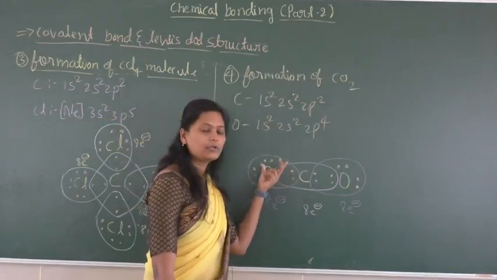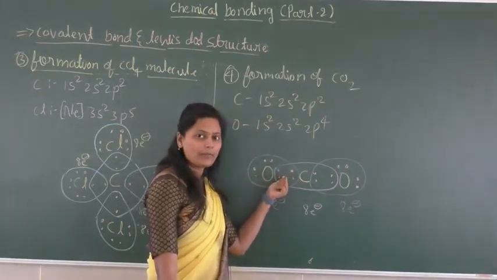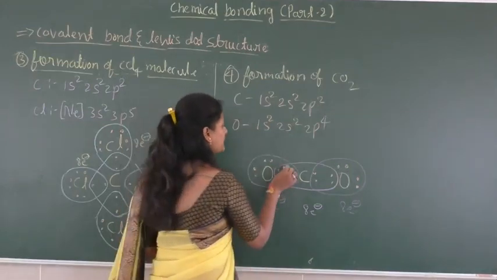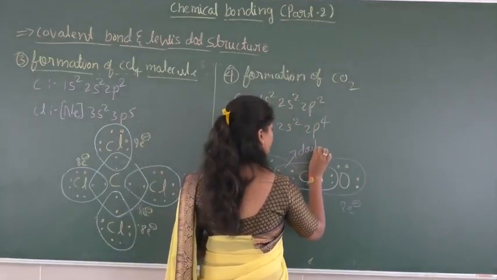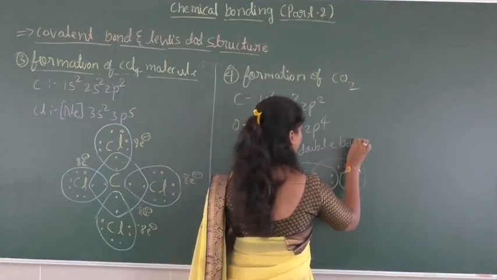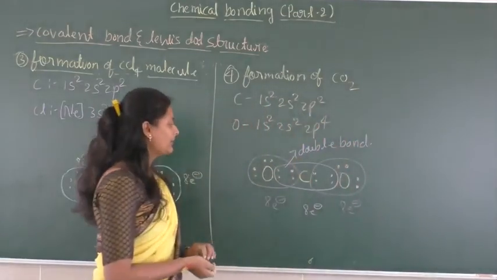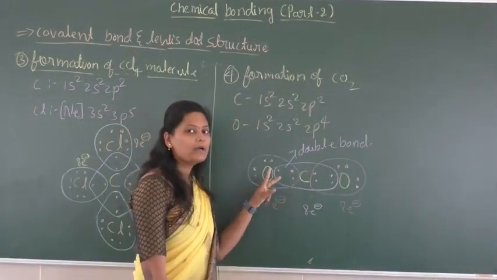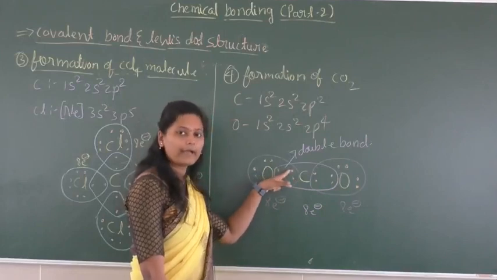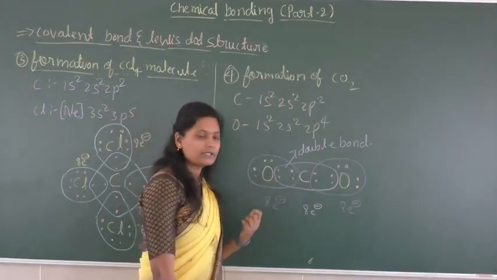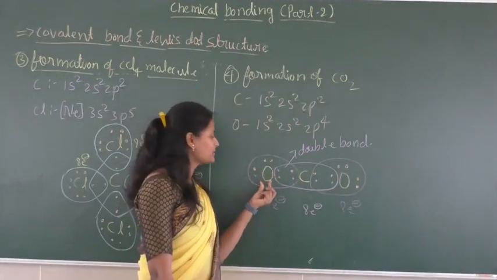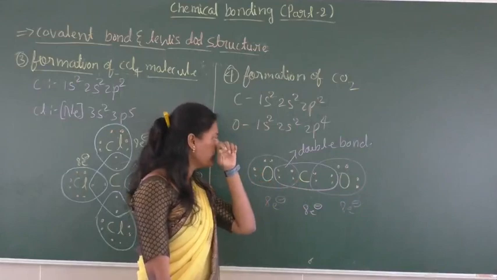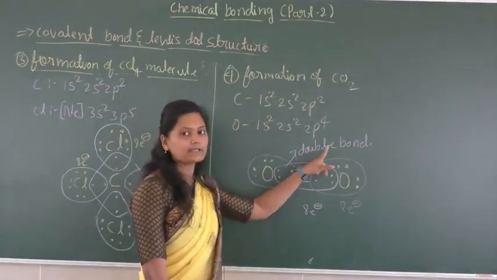By sharing 2 pairs of electrons, if there is a formation of a covalent bond, such a covalent bond is called a double bond. So what do you mean by double bond? A double bond is nothing but the covalent bond which is formed by the sharing of two pairs of electrons. So by sharing two pairs of electrons between two atoms in chemical bonding, such a type of bond is called a double bond.